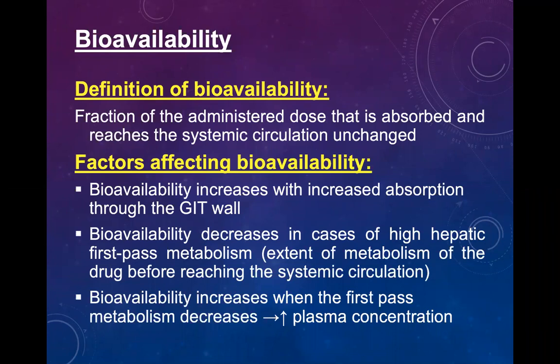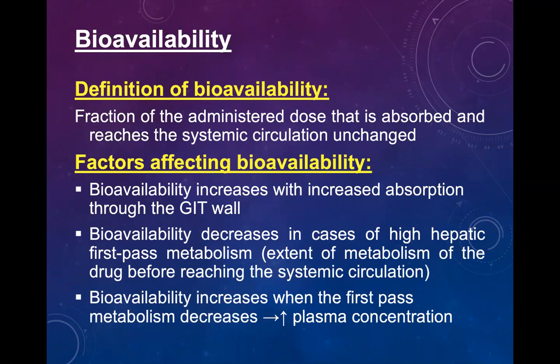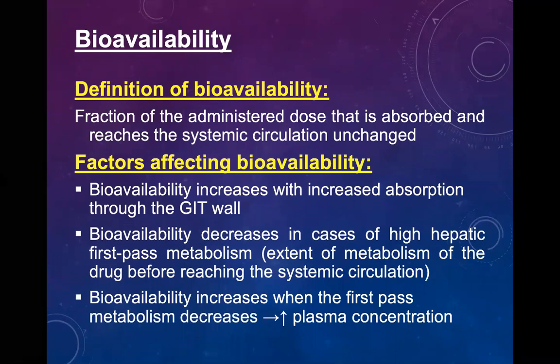Correlate this bioavailability with our checkpoint, and you will be able to understand. Bioavailability decreased means the amount of drug reaching the blood will be decreased if there is a high hepatic first pass metabolism. And with high hepatic first pass metabolism, enzymes are plentiful. After metabolism, the drug is inactive, not able to be absorbed via GIT, and it is eliminated in the urine.